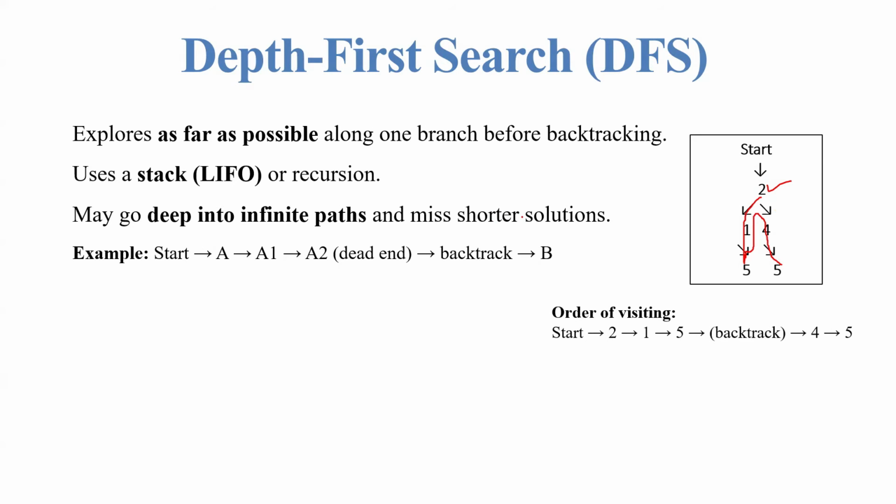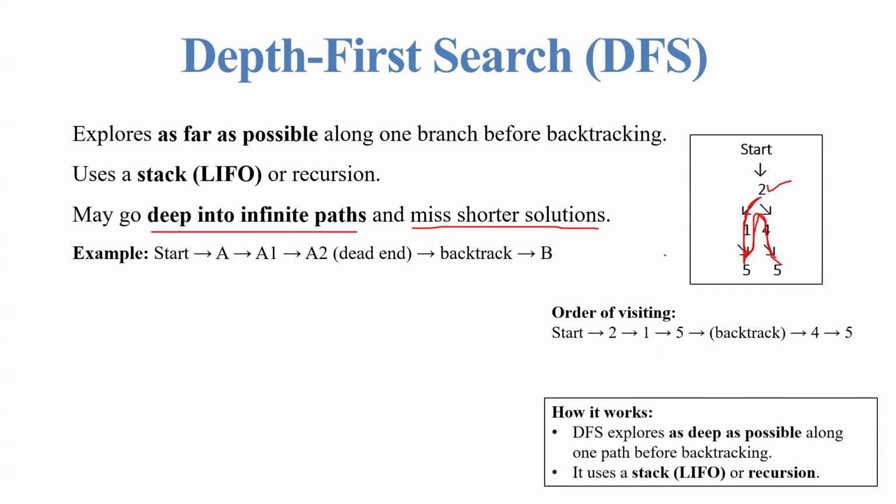But what is the difference between the previous one and this one? The previous one, breadth first search, finds the shortest path. But this DFS may go deep into an infinite path and miss the shorter solution. So 2 to 1, 1 to 5. This is the last one, and again it backtracks and it goes to 4 and comes to 5, so that it will cover all the nodes. When it is covering all the nodes, it misses the shorter solution. That's how it works.